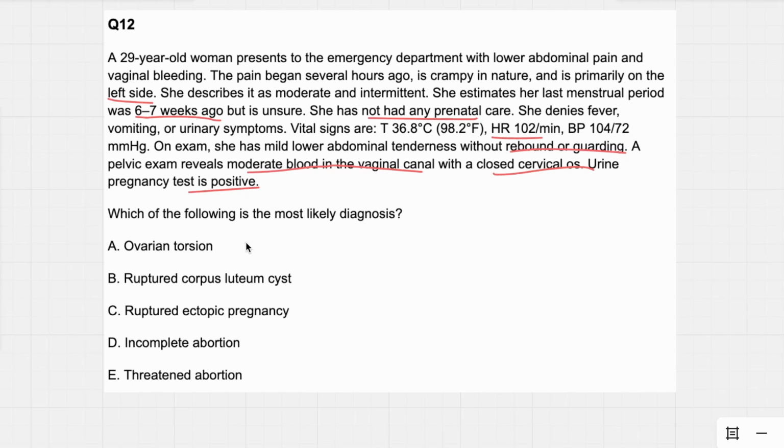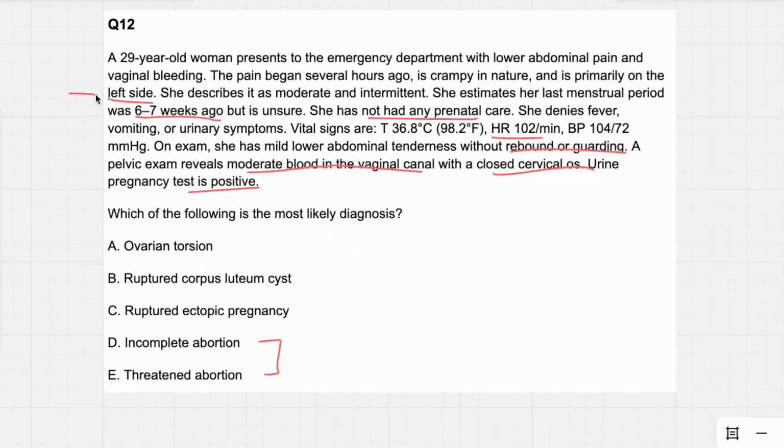That's always important too. So we have ovarian torsion, ruptured corpus luteum cyst, ruptured ectopic, incomplete abortion, threatened abortion. Okay, so the abortion ones are always good to think about because these are pretty similar. And this topic is a memorization topic, like the types of abortions. I would recommend knowing those though, because they can definitely help you rule out a lot of answer choices on test day. Ovarian torsion is a peculiar one, but let's start with the basics here.